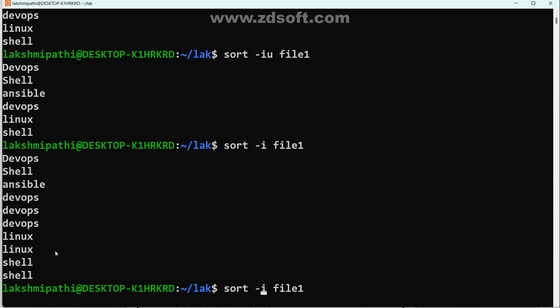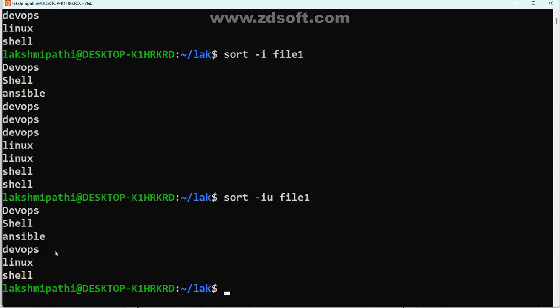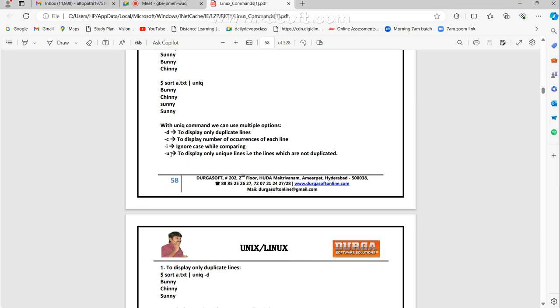Maybe this version is not supporting it. Or IU or UI. No, this version is not supporting. This is the Ubuntu version, but it will support. Ignore case while comparing. You want to display only unique lines,